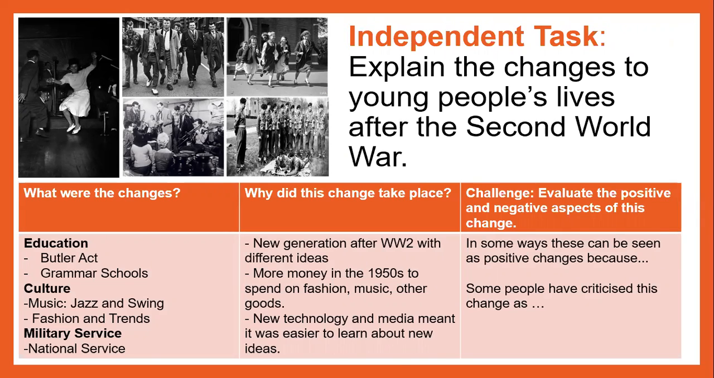So you should have done the first 2, what the changes were, what change took place, and your challenge is to evaluate the positive and negative aspects of the change. So for example, if we take education, a couple of examples. Education, you've got the Butler Act and the grammar schools. Okay, so this was what the changes were. Okay, and why did it take place? It took place so that the teenagers had a role to play in the future of the country going forward. Okay, and it meant a new generation after World War II had different ideas and that they could progress forward.